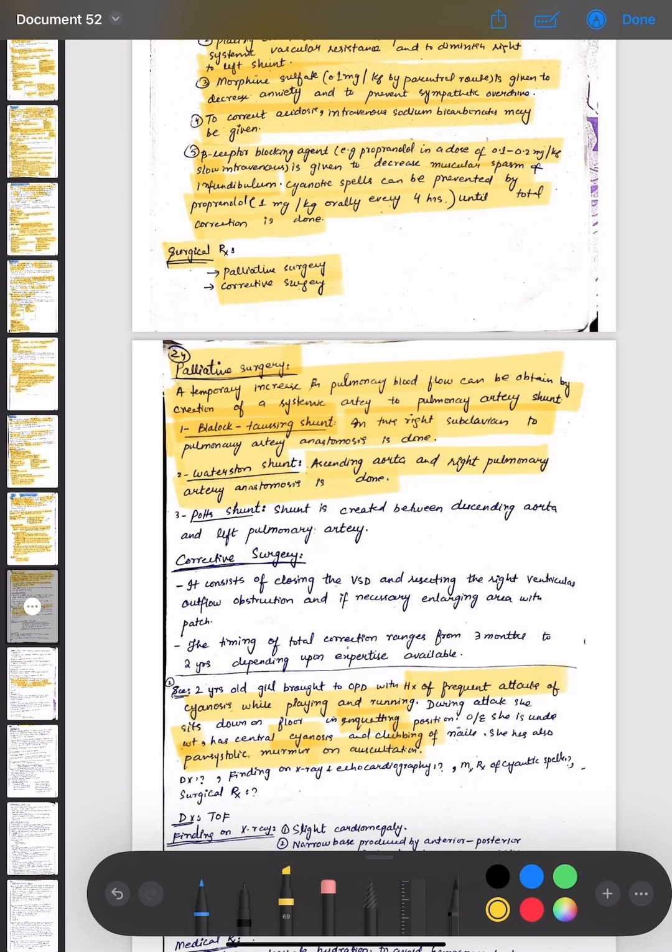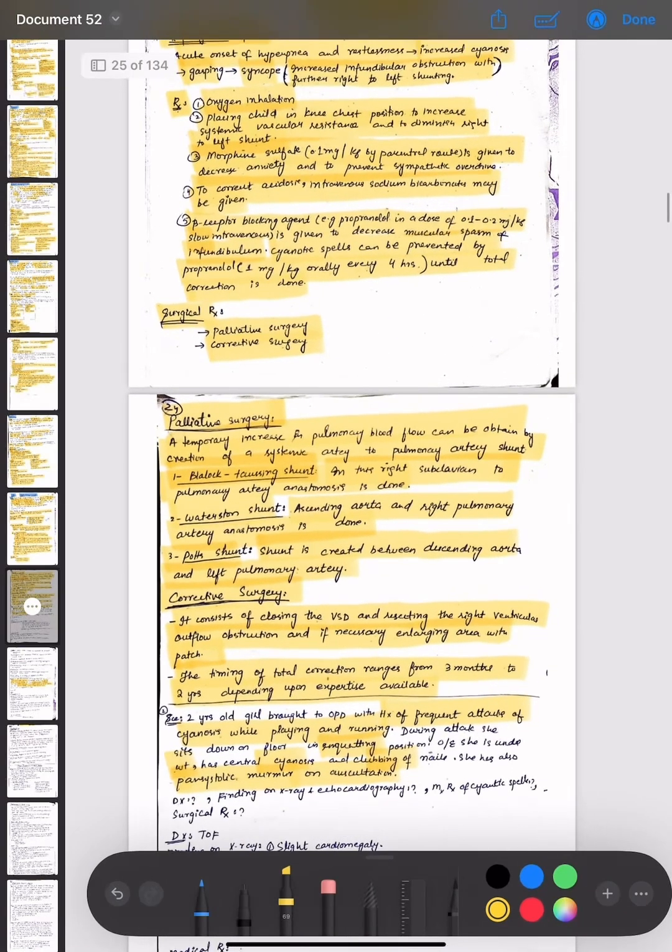Potts shunt is applied, in which a shunt is created between the descending aorta and left pulmonary artery. And corrective surgery consists of closing the VSD, resecting the right ventricular outflow obstruction, and if necessary, enlarging the area with a patch. The timing of total correction ranges from 3 months to 2 years depending upon the expertise available.